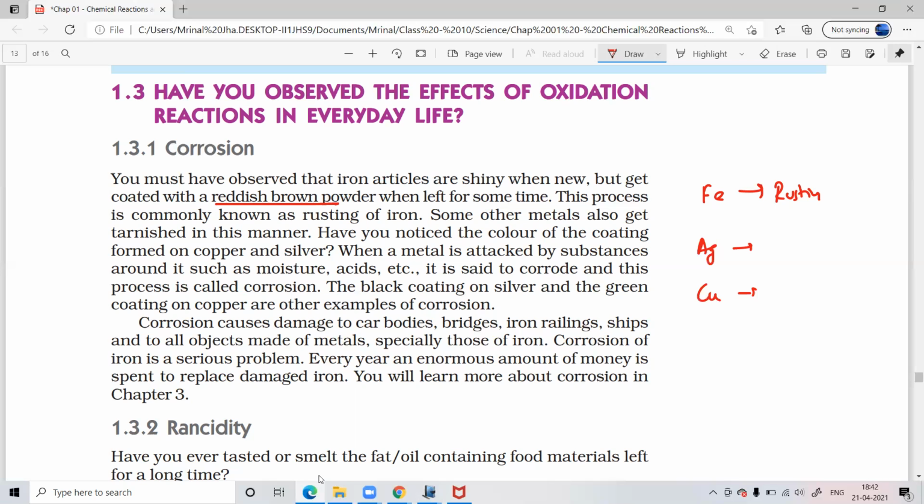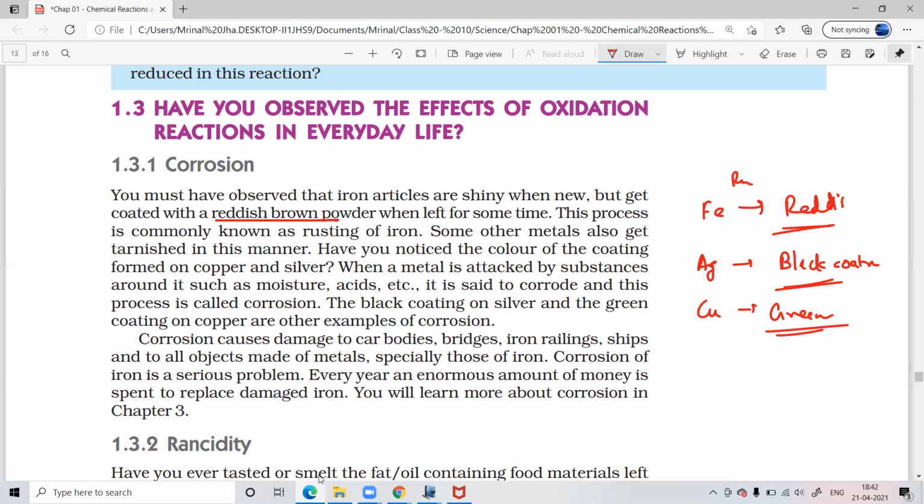So for silver, when it corrodes, what is the color? There's a black coating. And about copper, it's a green coating. So you need to remember these colors. For iron, it's called rusting, and the color is reddish brown. For silver, it is a black coating, and for copper, it is green.